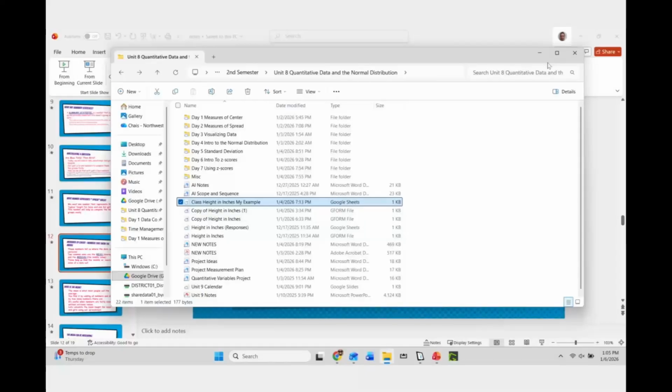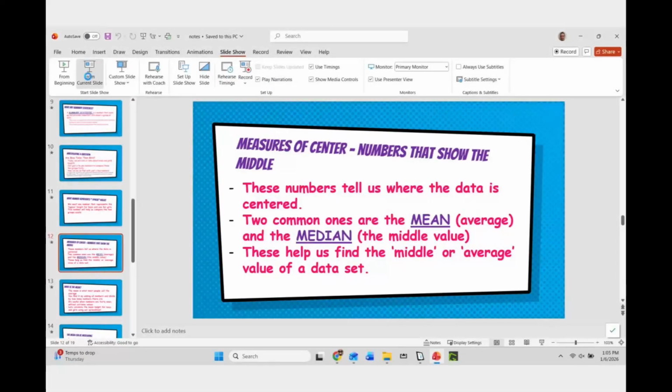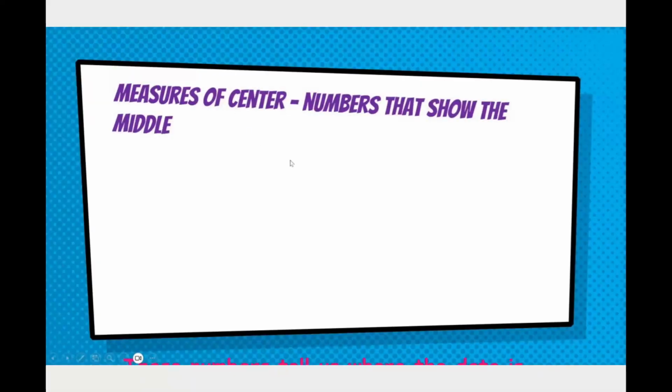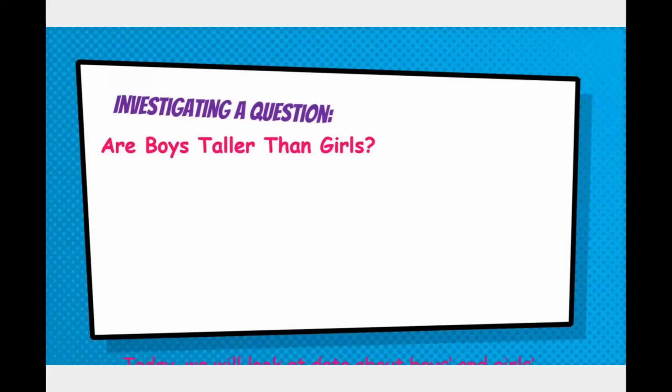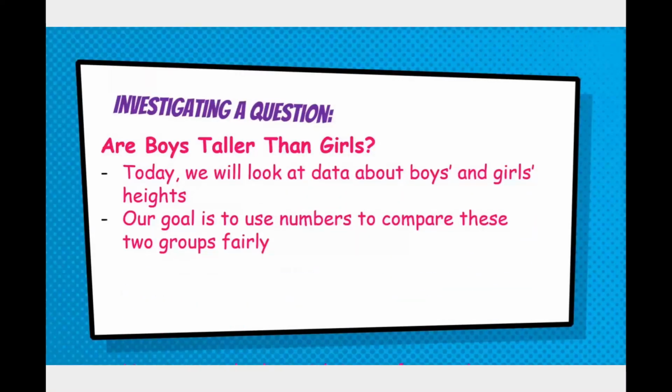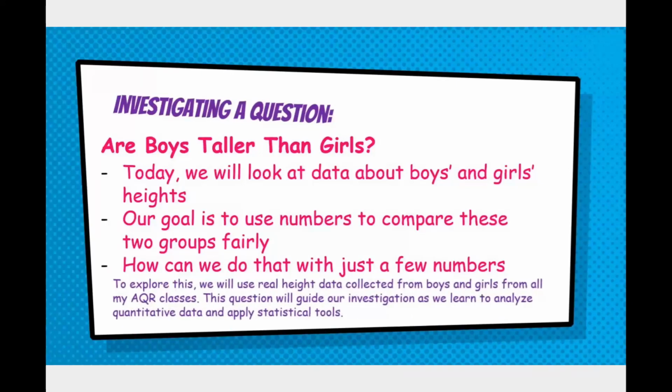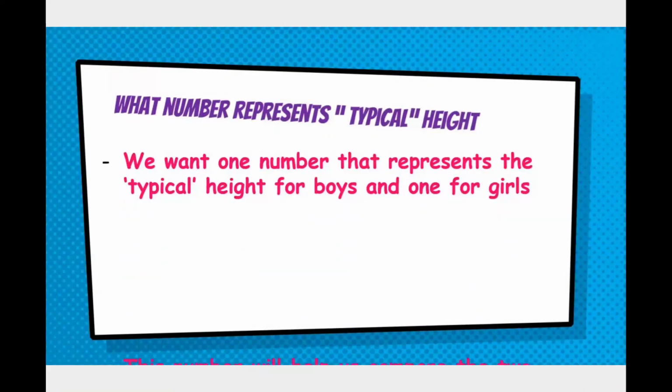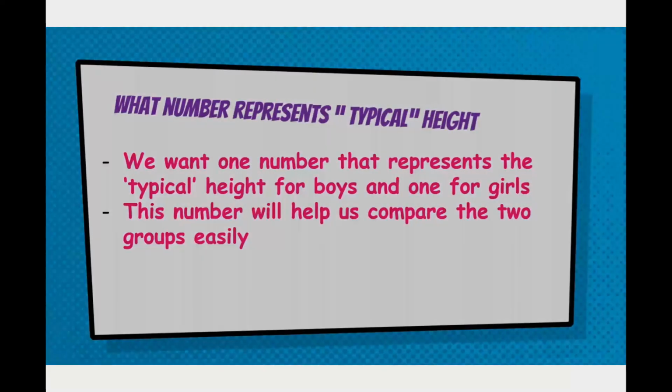If we're trying to compare these, we want to get to where we summarize this stuff. Summary statistics, that's just what we were talking about. Let me go back to the slide real quick and see where I was. Are boys taller than girls? Okay, good.